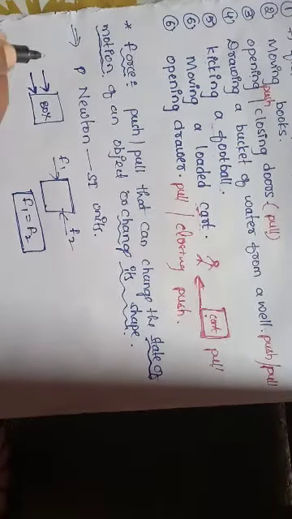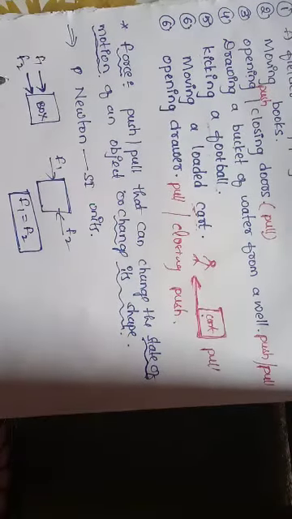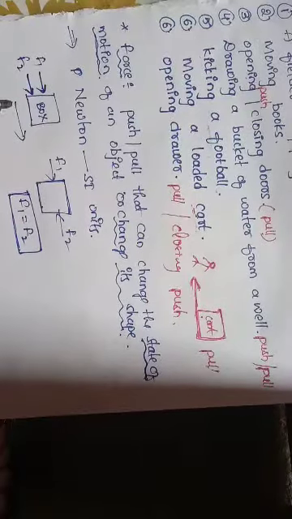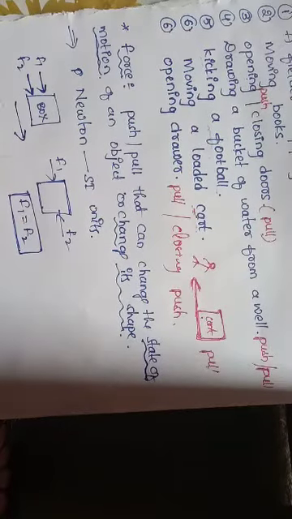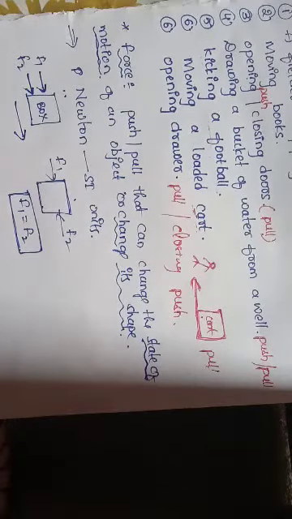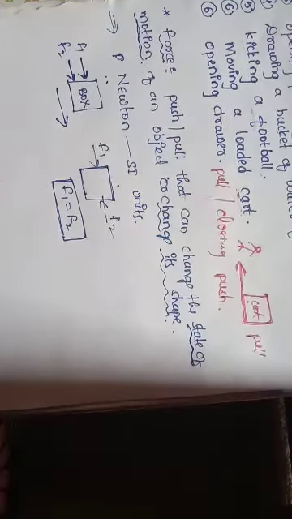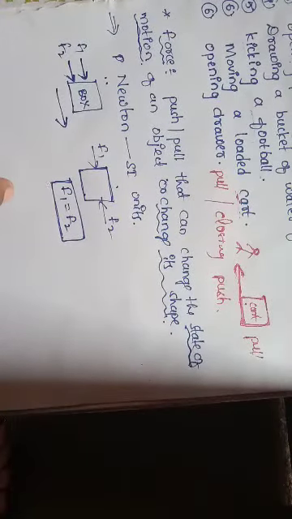In the first case, F1 and F2 both act in the same direction, so the object will be displaced, or move, in this direction. So this is an example of an unbalanced force, and this is a balanced force. The object always moves from one place to another when only unbalanced forces exist.